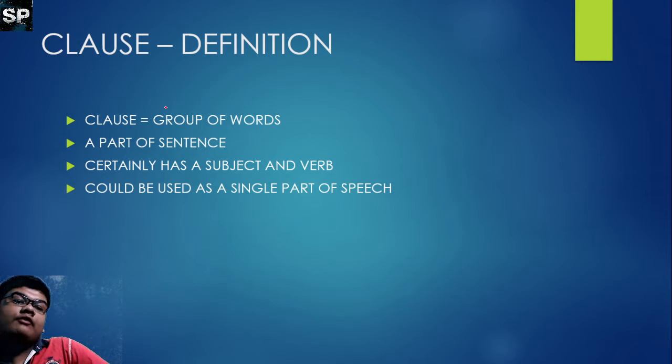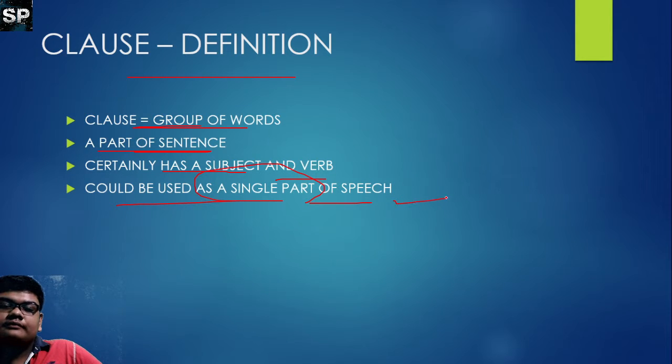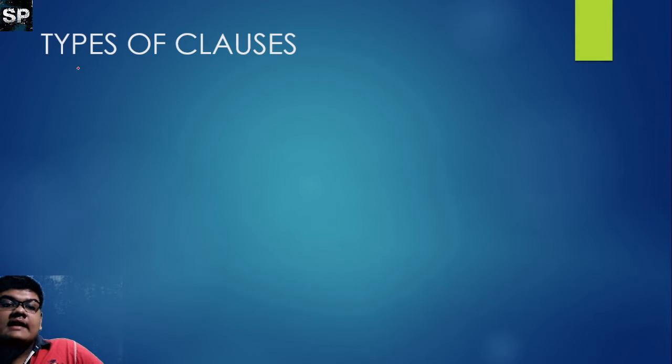What is the definition of a clause? It is a group of words, a part of a sentence. It certainly has a subject and a verb. It could be used as a single part of speech. Let's discuss the types of clauses.